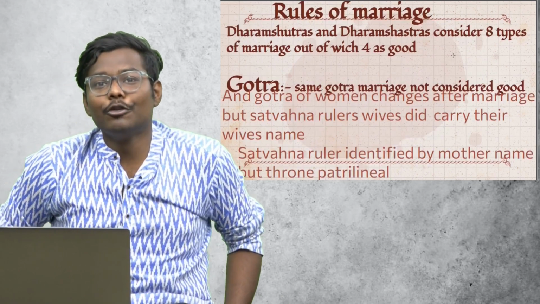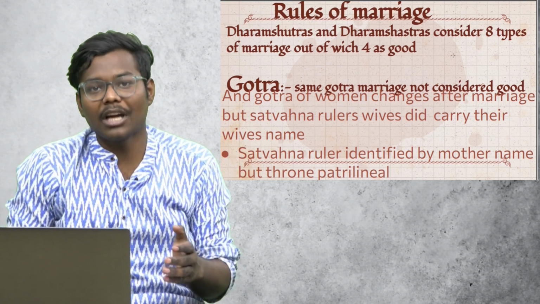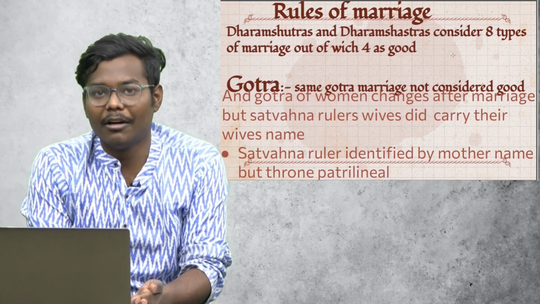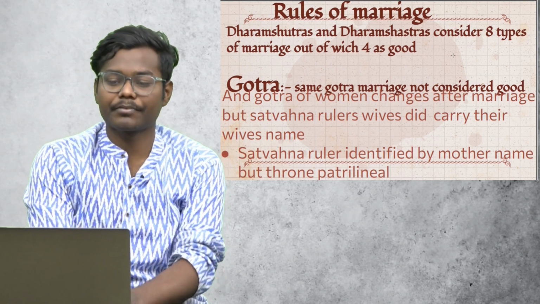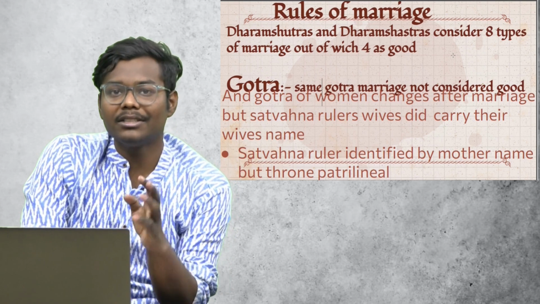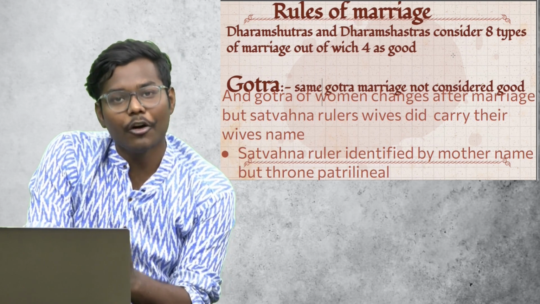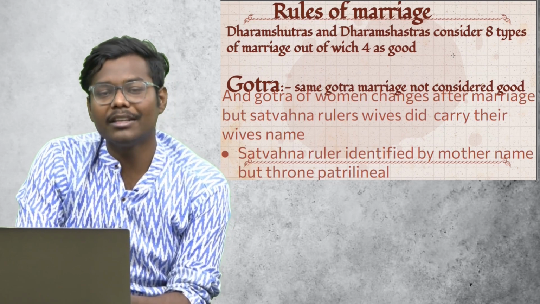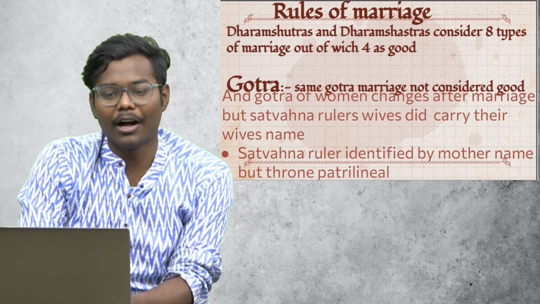Then what were the rules of marriage? The Dharmashastras and Dharmasutras, which are important Brahmanical texts for laws and all, considered 8 types of marriages. Out of the 8 types, 4 are considered good and 4 are considered not good.